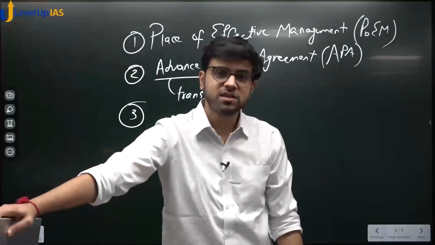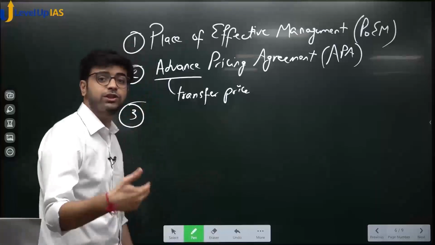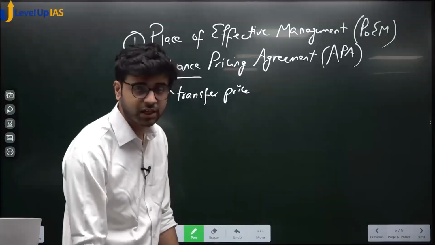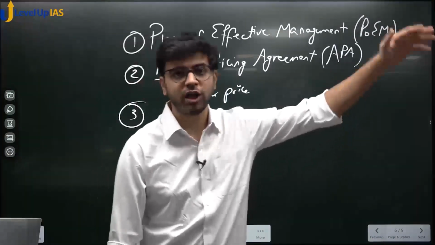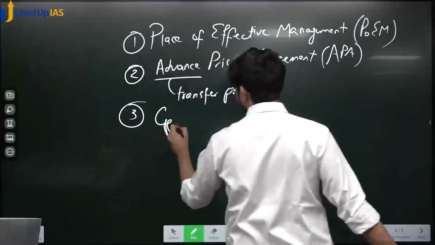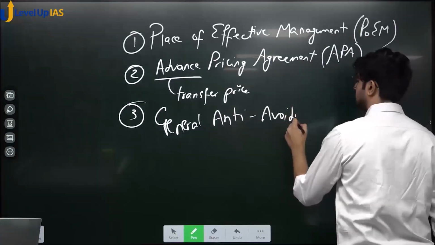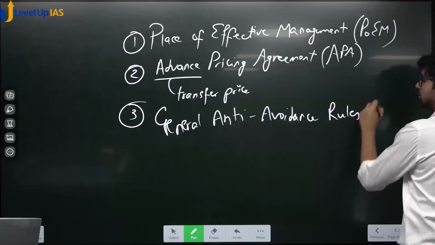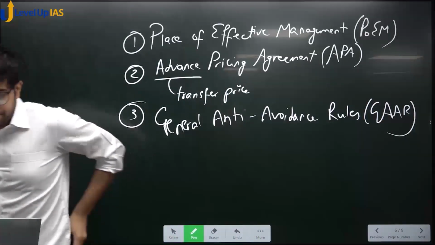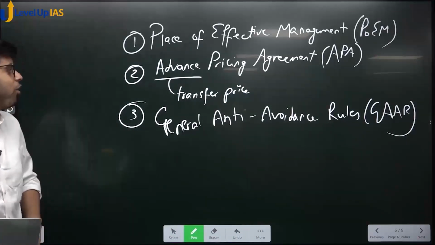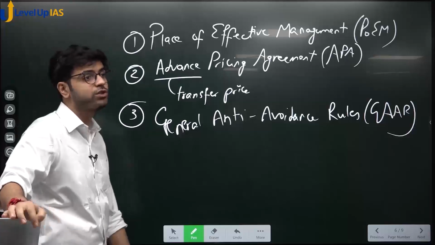Such rules, which empower him to disallow transactions made solely for the purpose of avoidance of taxation, are called general anti-avoidance rules, GAR.